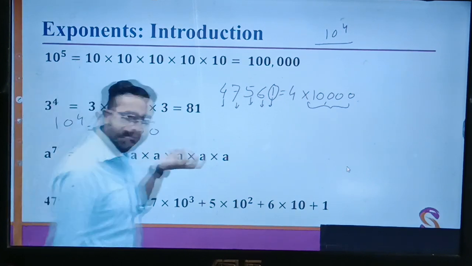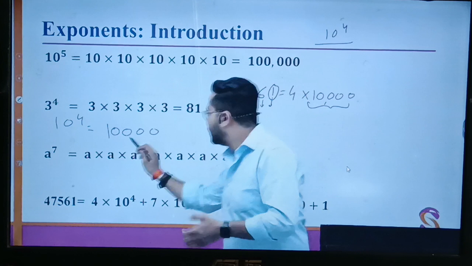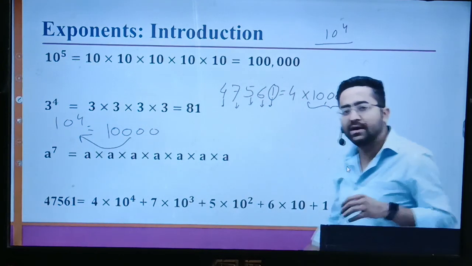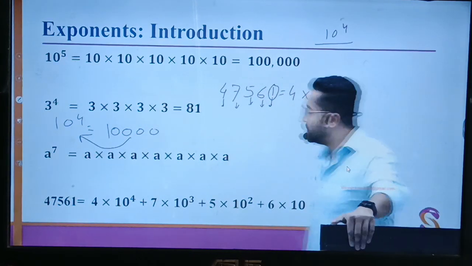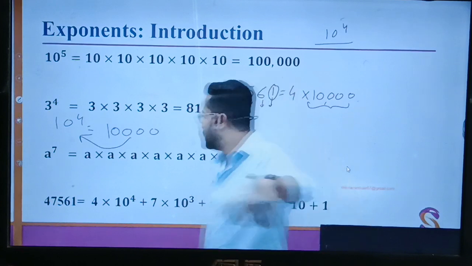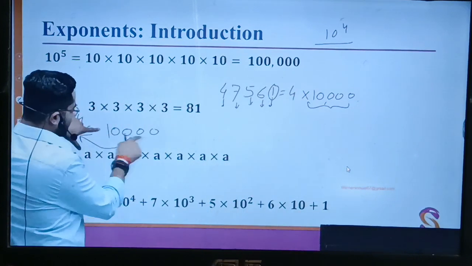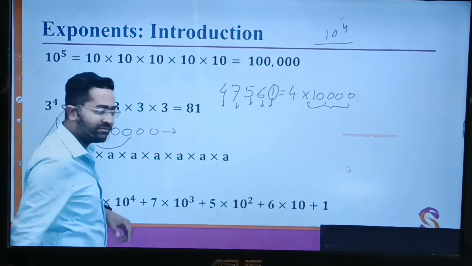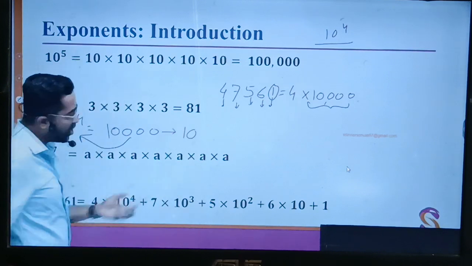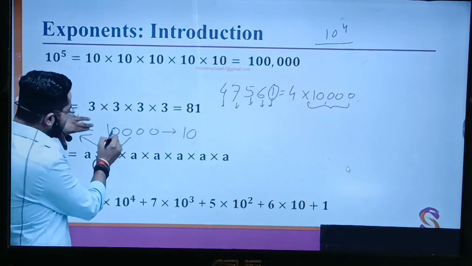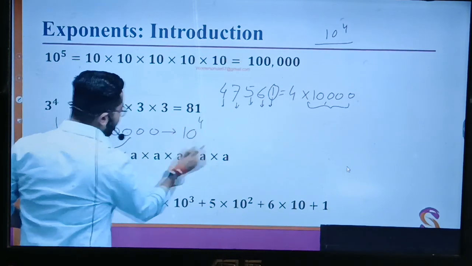This is 10,000. If you want to go in the reverse order, we will do reverse engineering. It will form 10, and how many zeros? 1, 2, 3, 4. 10 to the power 4.